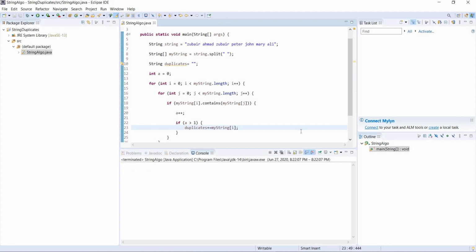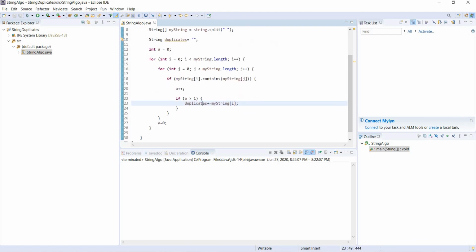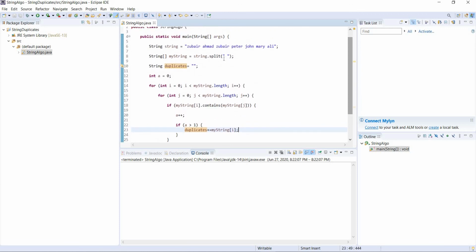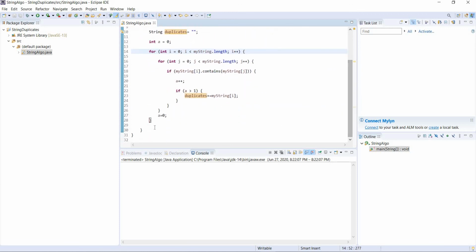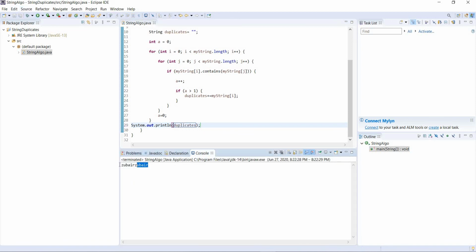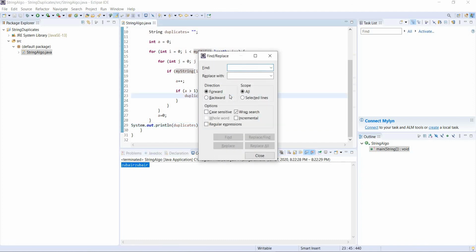You will see nothing in the console because we are printing nothing. So now our duplicates has string at I. Let's print it where this loop is ending. This loop is ending here. Let's print it out here. This is our duplicates. Okay, so this is going to give us two bears, right? You see, two bears. Okay, let's fix our code a little bit. What is it?